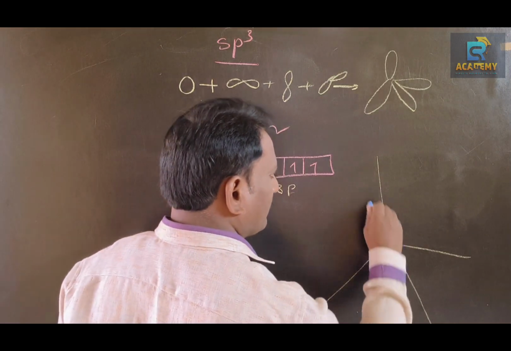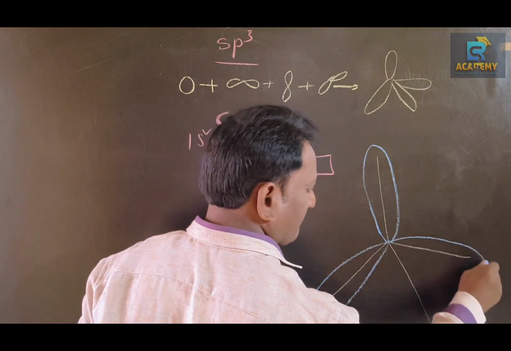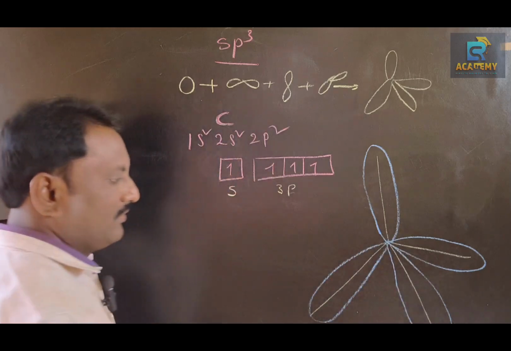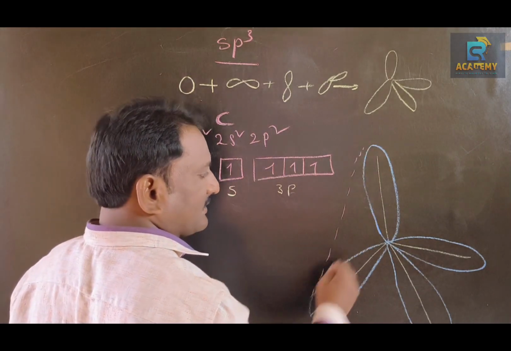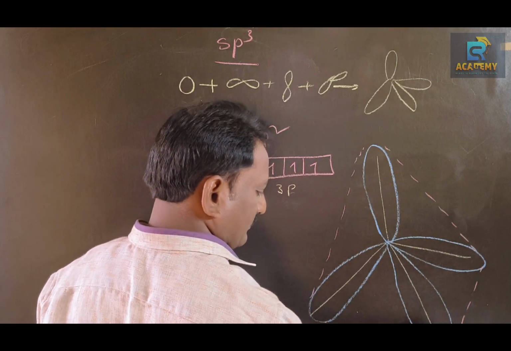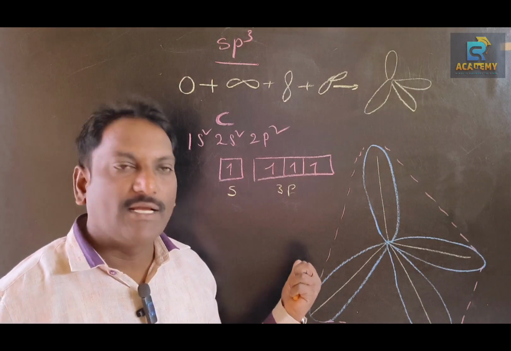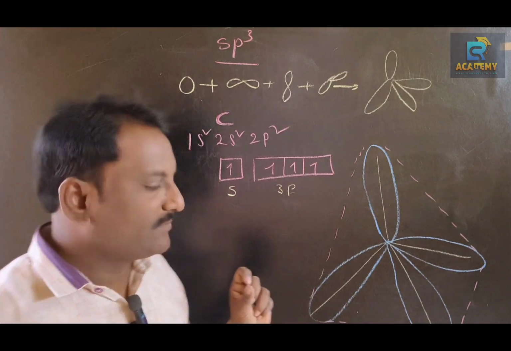So you will get a tetrahedral structure. This is the shape and structure of the sp3 hybridized carbon atom.